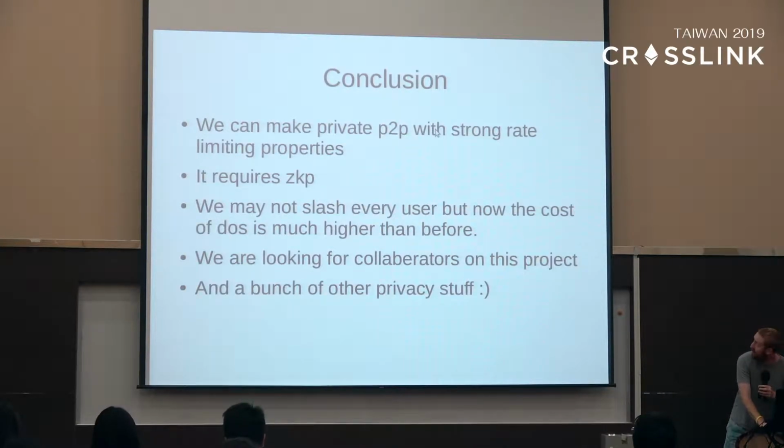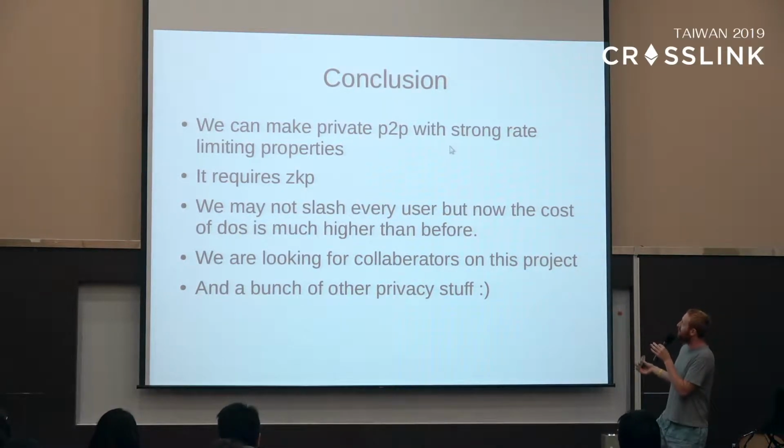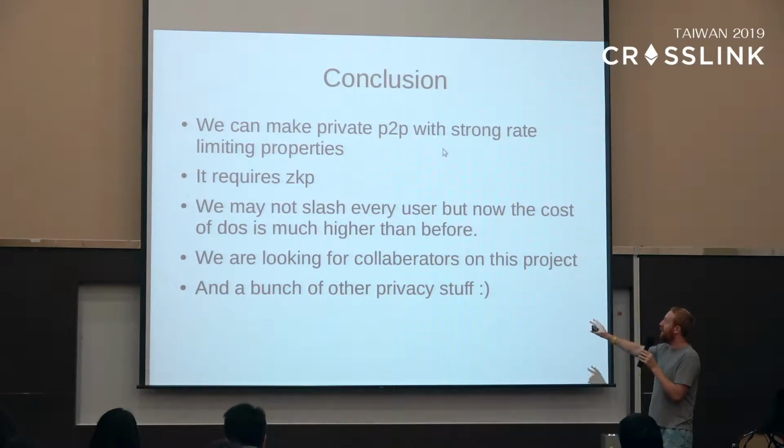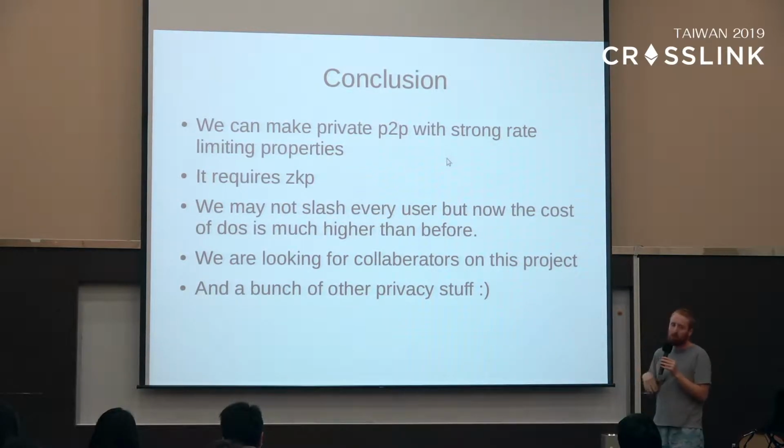Okay, so this is my last slide. Conclusions. We can make this private peer-to-peer network with strong rate limiting. It requires using zero-knowledge proofs. We don't necessarily have to slash every user every time they double send a message, but we can do that if we want. It's still a cost to them, since probabilistically sending a message means they might get slashed.